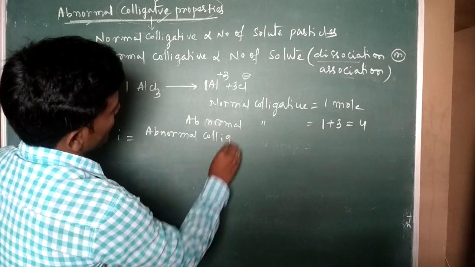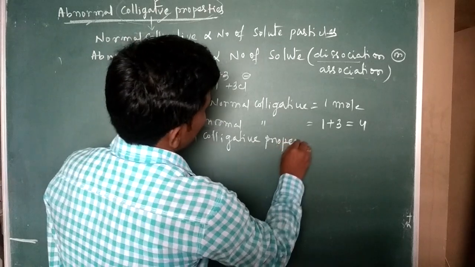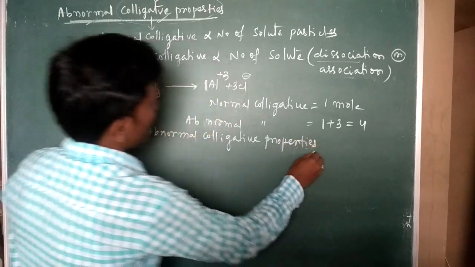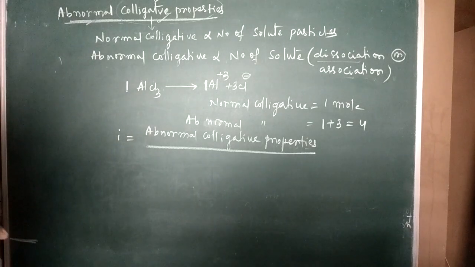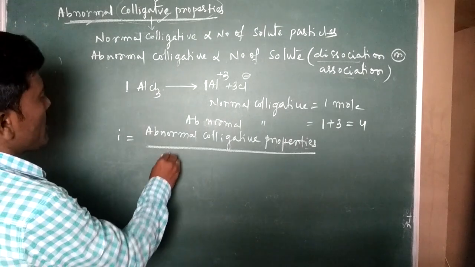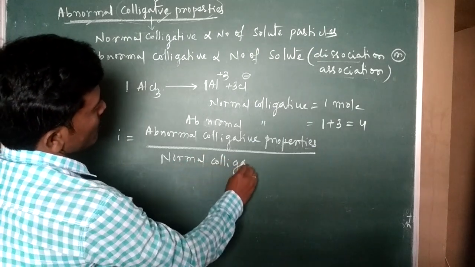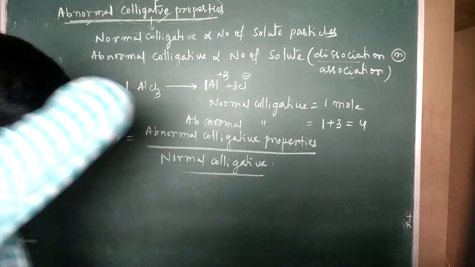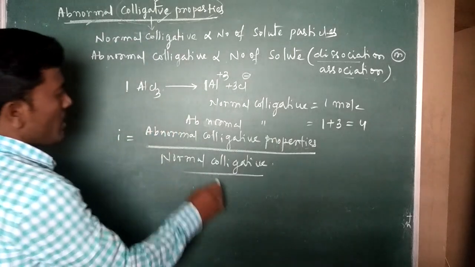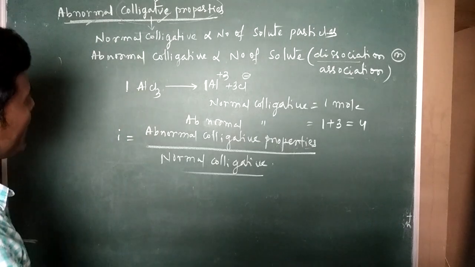colligative property by normal colligative property. That ratio is called the abnormal colligative property factor.